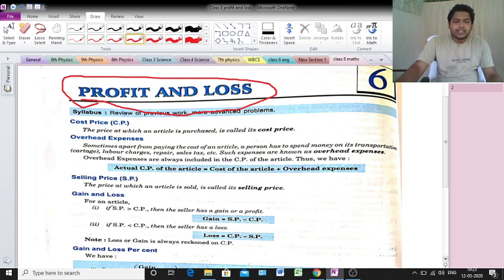The price at which an article is purchased is called its cost price or CP. What is cost price? The price at which an article is purchased. Purchase means যেটা আমরা কিনছি, so that is cost price.